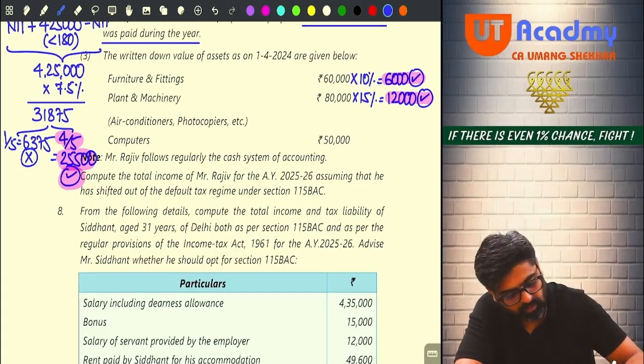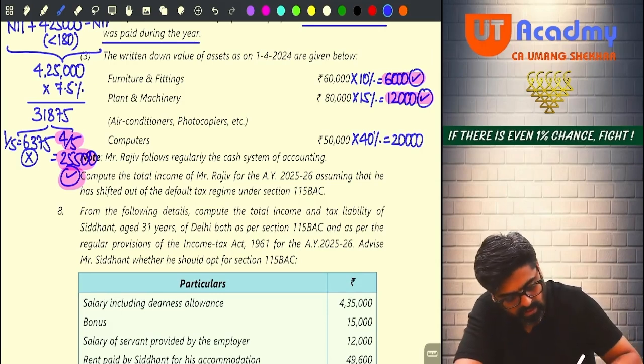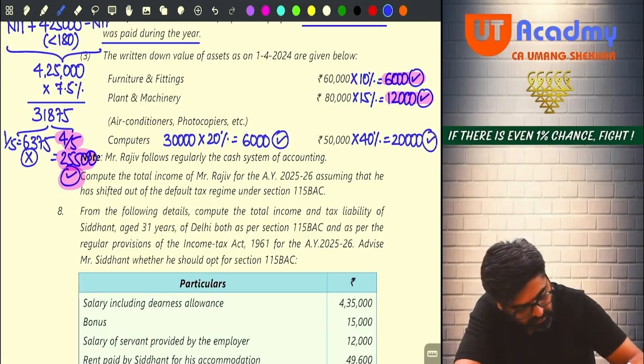So can I say on this 50, still I can claim 40%? That will be 20,000. And on the computers acquired 30,000, on that I will claim 20% only. And that is how much? 6,000 rupees. So this 6,000 will also be allowed on the computer, and 20,000 will also be allowed as a depreciation on the computer. Yes or no, sir?